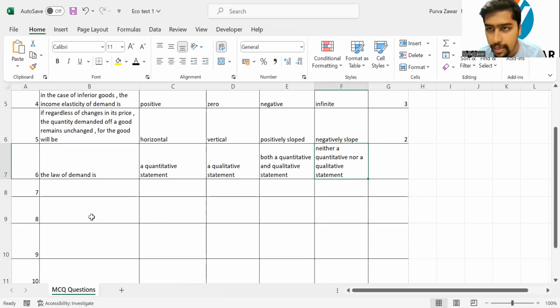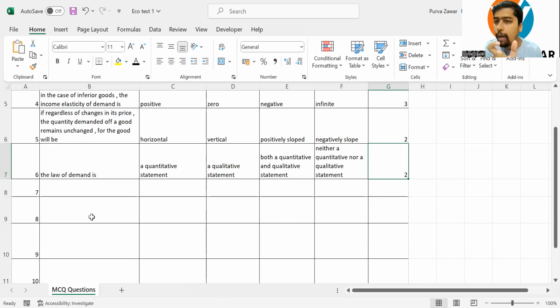Yes, it's time up. I hope you got the answer as it's a qualitative statement. When I say qualitative statement, what does it mean? What is the law of demand? Whenever the price goes up, demand falls. How much is not told. It only tells the quality of the demand in respect to the change in the price. Price goes down, demand increases. How much? Law of demand does not tell. So law of demand is a qualitative statement.